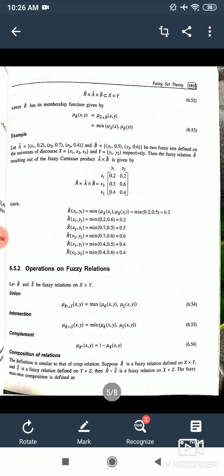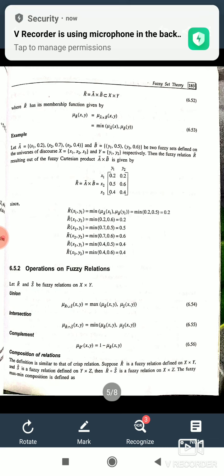Now operations. Just like crisp operations, we have fuzzy relation operations: union, intersection, complement and composition of relation. In case of union, we find the maximum of the two membership functions of the relation, in case of intersection we take the minimum, and in case of complement we just take the difference from 1.